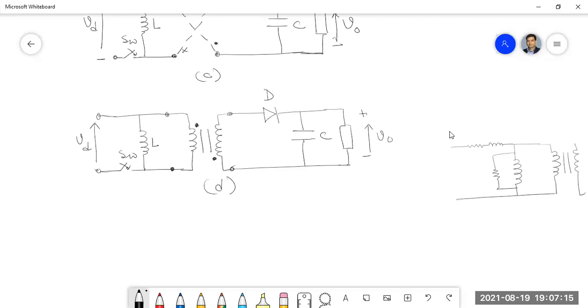So this is the ideal isolation, and this part of the circuit is there on the primary side. If we neglect all this, we already have some inductance here, so we can write it as Lm. This part of the transformer is ideal. Therefore we don't need any additional inductance. The inductance will inherently come from the magnetizing inductance of the transformer.